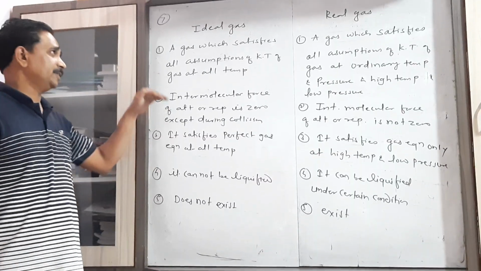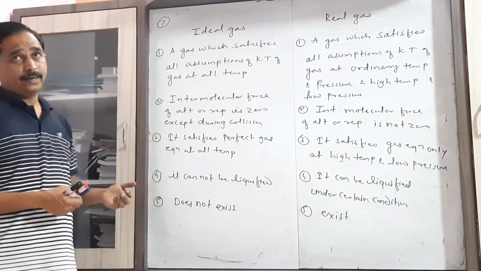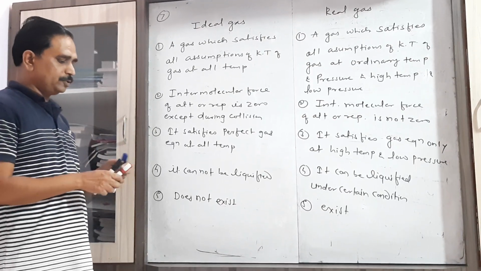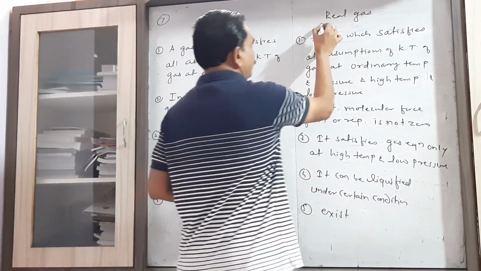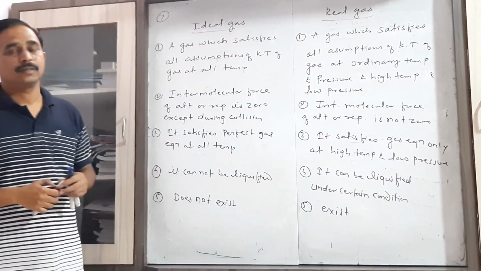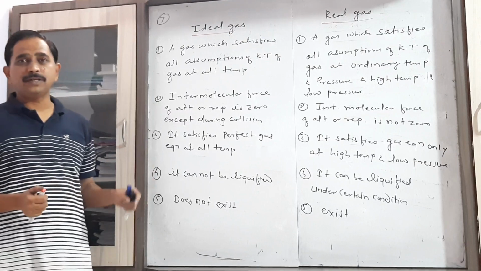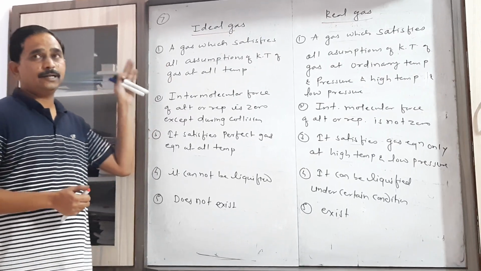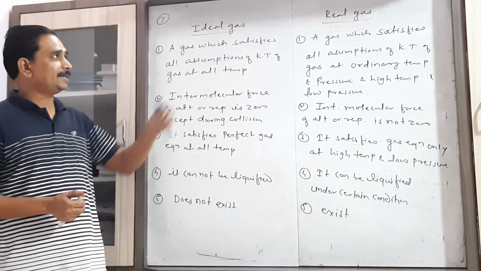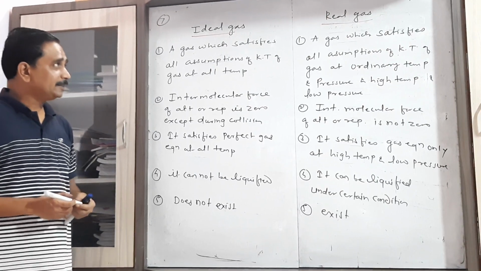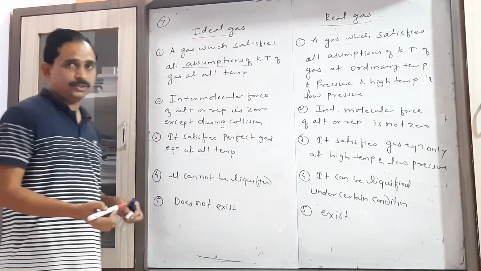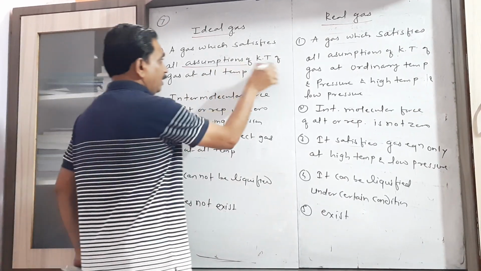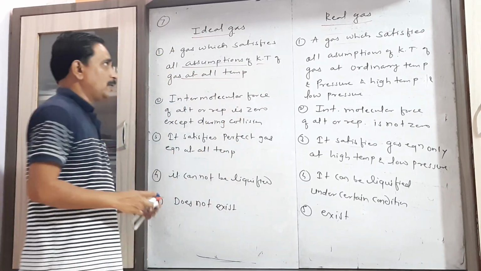Now the seventh question that is asked: how do we distinguish between these two types of gas, that is the ideal gas and the real gas? Which are the factors on the basis of which we can distinguish between these two gases? The ideal gas is the gas which satisfies all the assumptions. We will consider those assumptions later on.